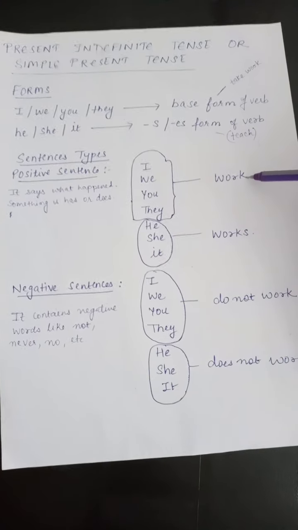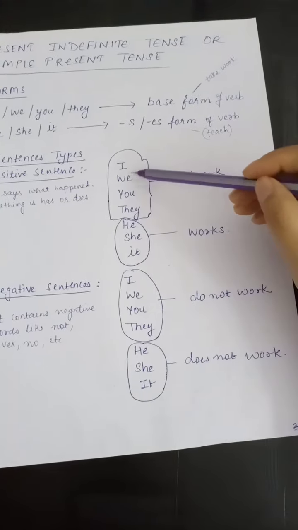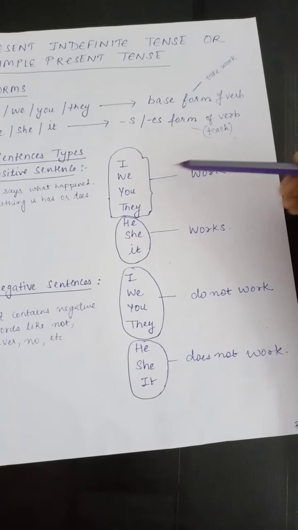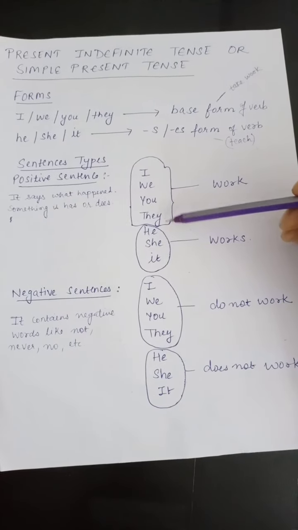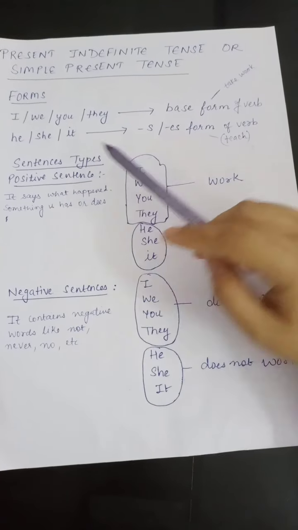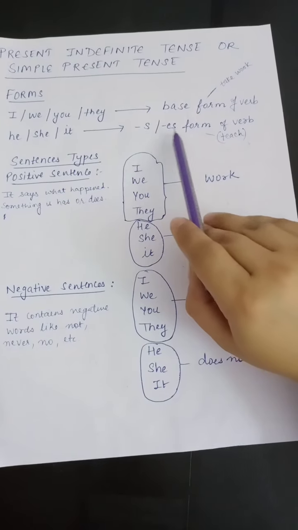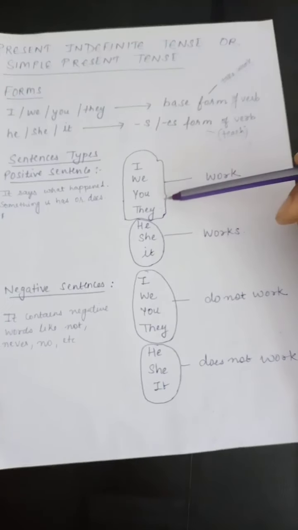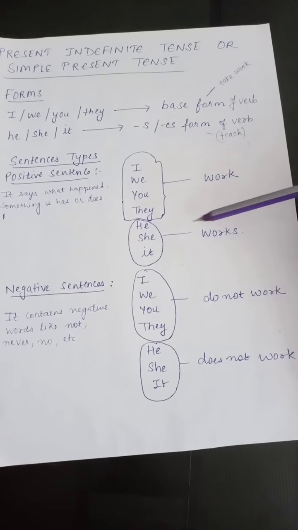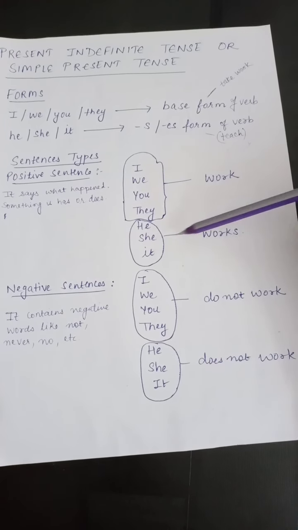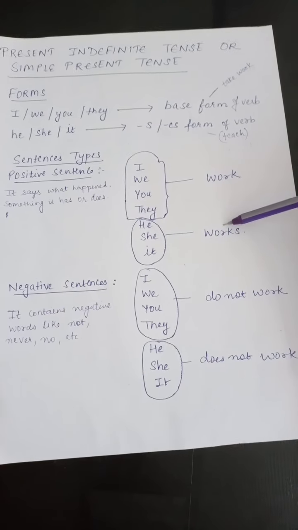This is a positive sentence. We work. You work. They work. But with he, she, it, like I have said previously, we'll add s or es to the main verb. It becomes he works, she works, it works.